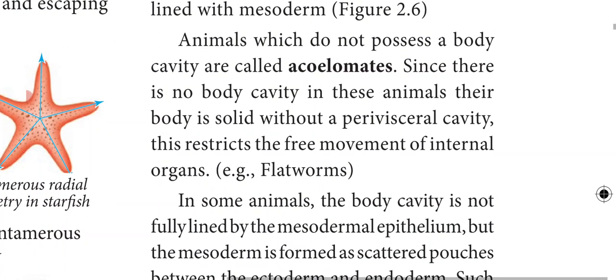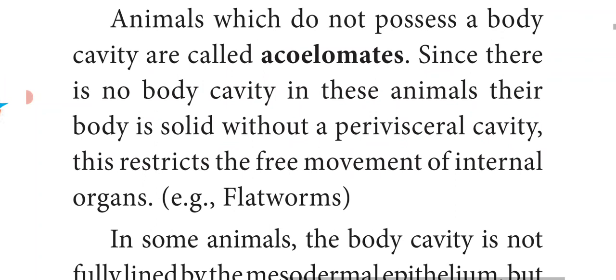acoelomates. What do you mean by acoelomates? Acoelomates means absence of coelom. So animals which do not possess a body cavity are called acoelomates. In these animals there is no body cavity or coelom. Since there is no body cavity, their body is solid without a perivisceral cavity. This restricts the free movement of internal organs, for example flatworms.